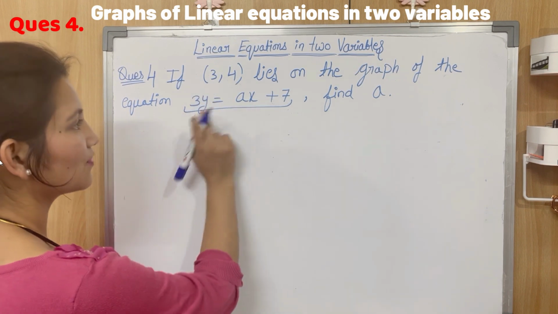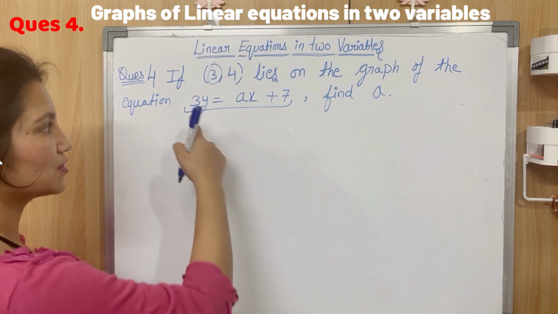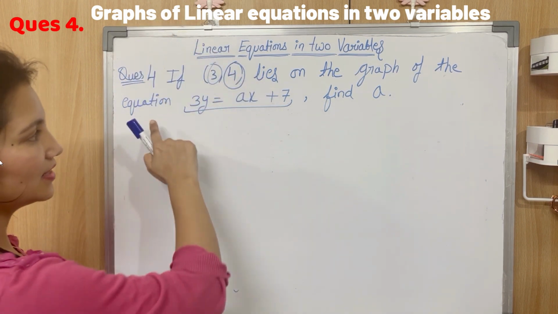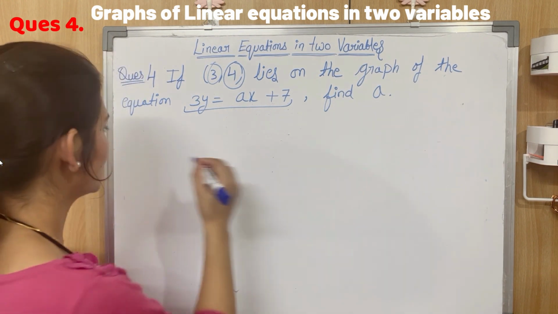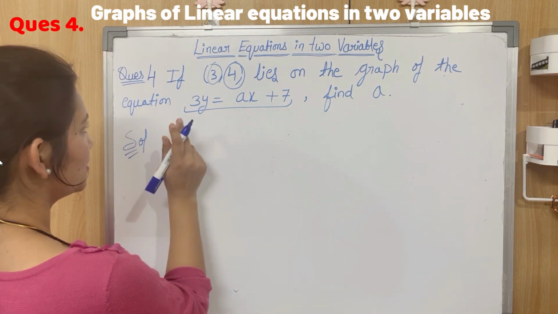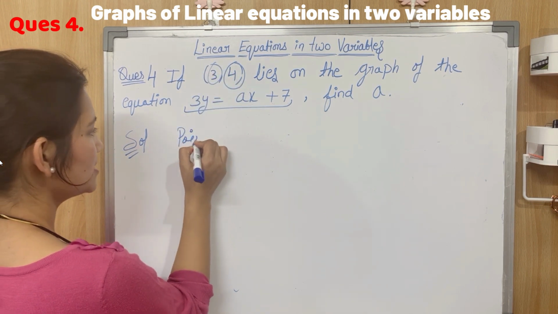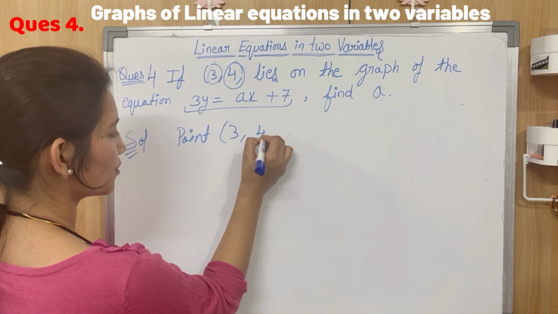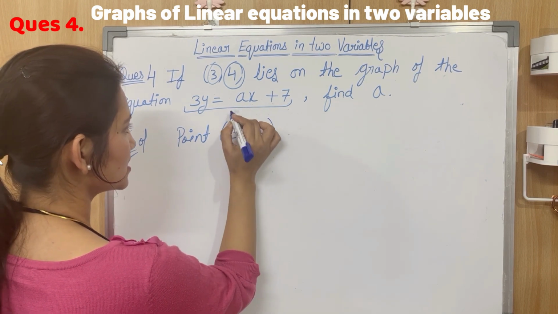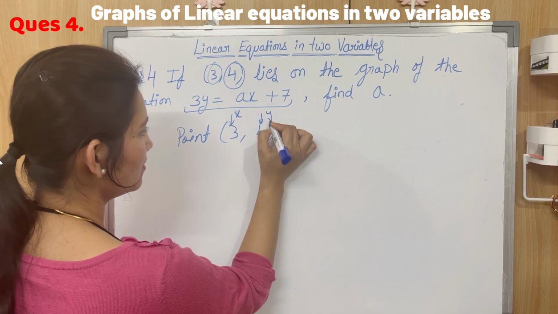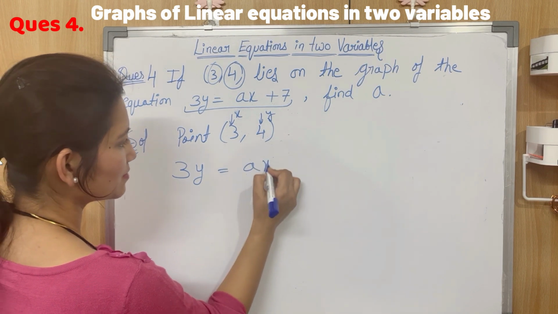If it will satisfy this equation, it means in place of x we will put 3 and in place of y we'll put 4 in this given equation and we'll get the value of a. So let's do it. We'll replace x with 3 because this is the point. What is the point? The point is (3, 4). So this is our x and this is going to be our y. This is our equation, 3y is equal to ax plus 7.